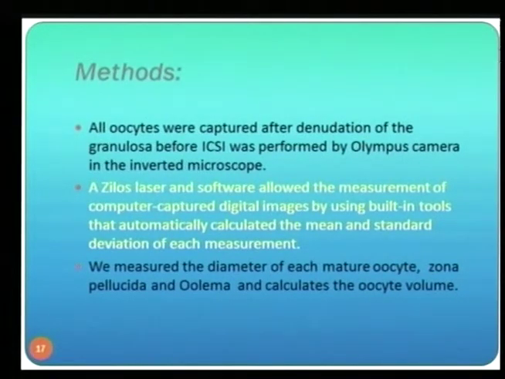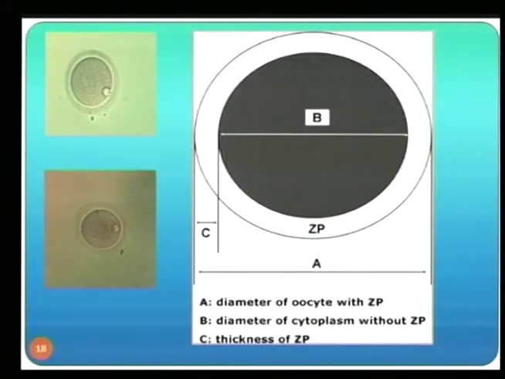and calculated the oocyte volume. This was done because in the article that I showed you previously, they measured only the whole diameter of the oocyte. So we wanted to see which is responsible for the change in oocyte volume, the oolema itself, or maybe the zona pellucida. So what we measured is the oolema diameter, the zona pellucida diameter, and the whole diameter of the oocytes from outside to outside, including the zona, and then we calculated the volume of the oocytes accordingly.